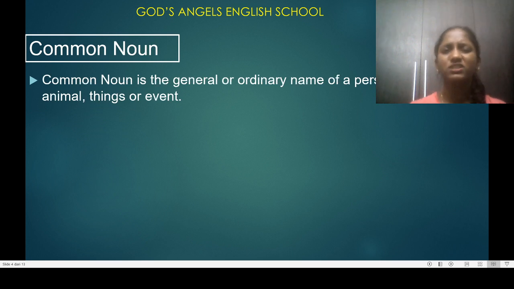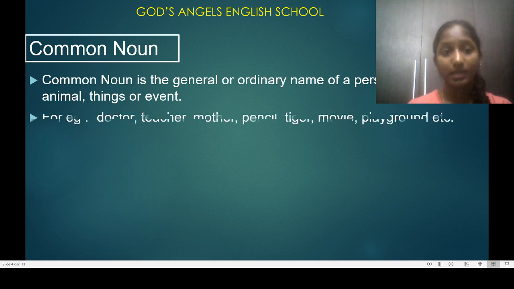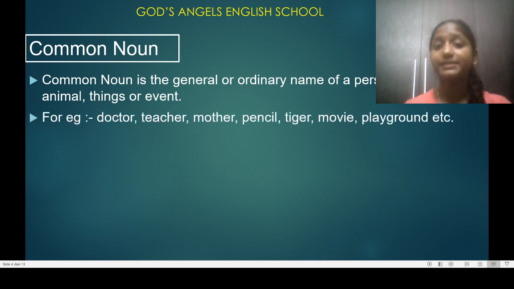Common noun means which is the name which is commonly used. Okay. So common noun is the general or ordinary name of a person, place, animal, things, or events. For example, doctor, teacher, mother, pencil, tiger. These are the common nouns we use.